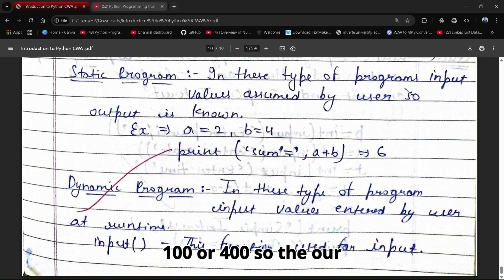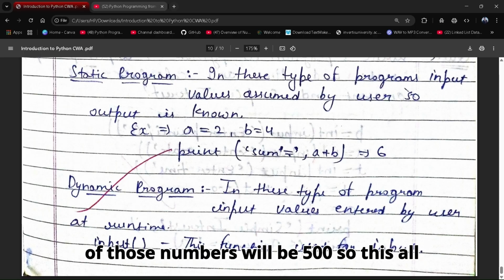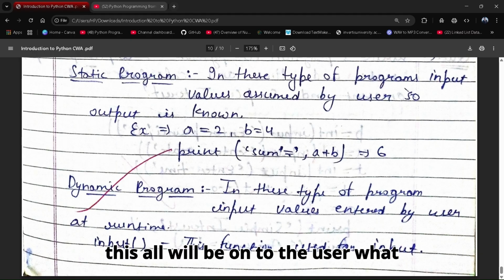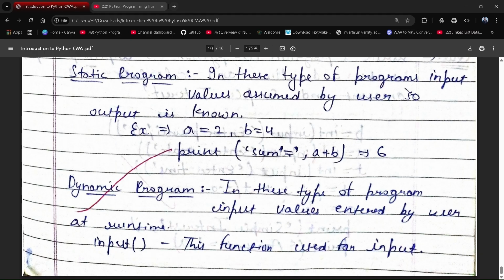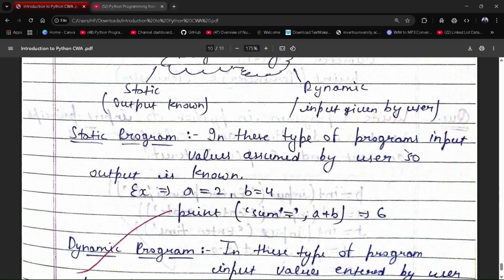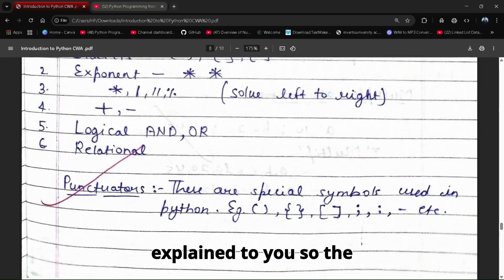The user can input 100 or 400, so our program will give an output 500. The sum of those numbers will be 500. So this all will be up to the user, what she will give to the compiler or interpreter to execute. So this is all I have explained to you.